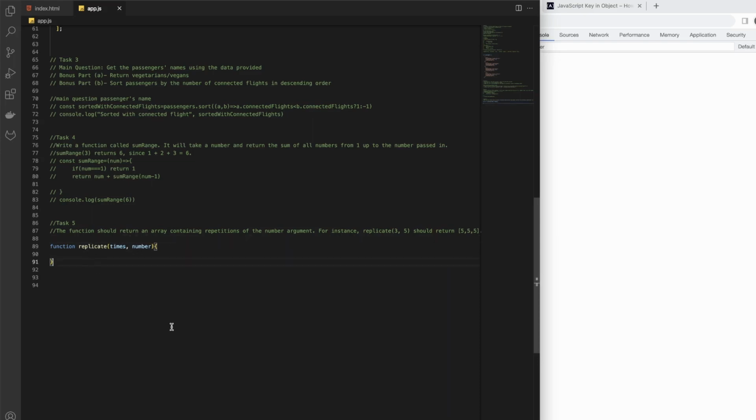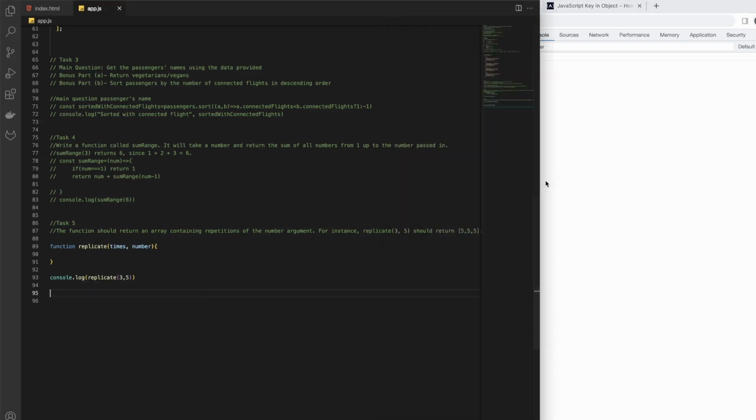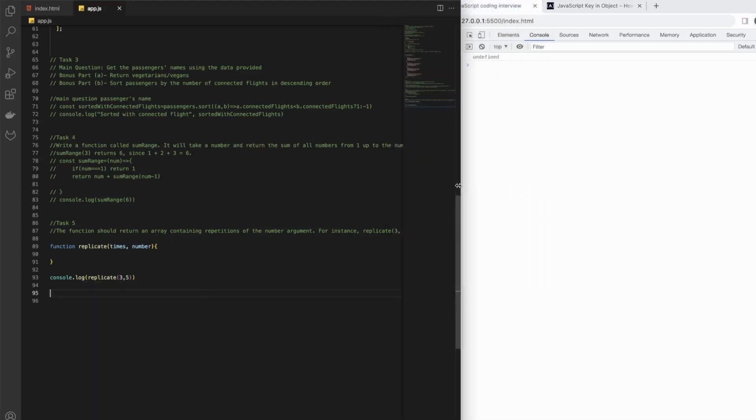For the example, let's just console log replicate 3 and 5, and this should be 3 times 5. At the moment we don't get anything, it's undefined. However, as we go, I think we will see something.